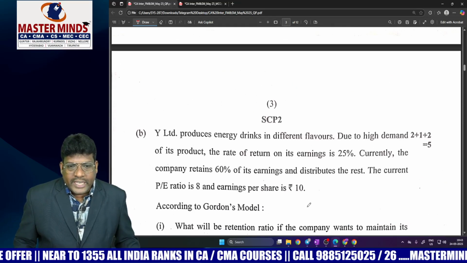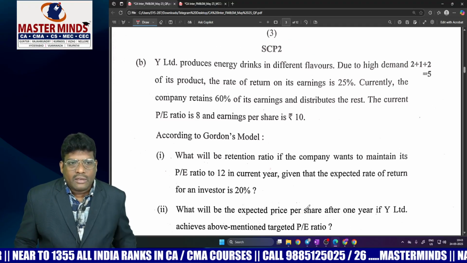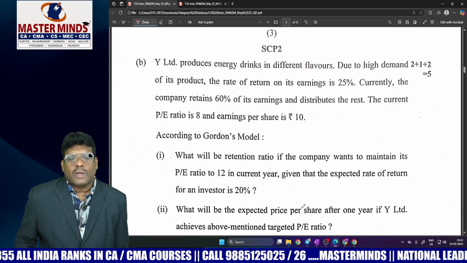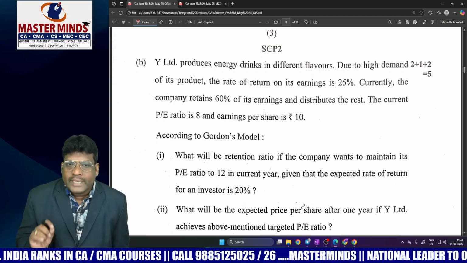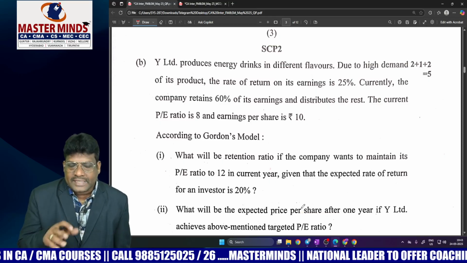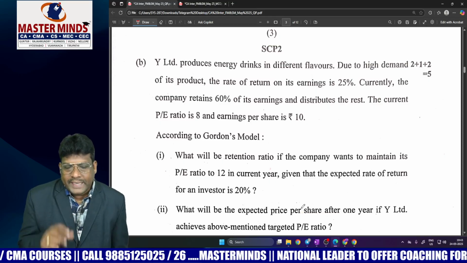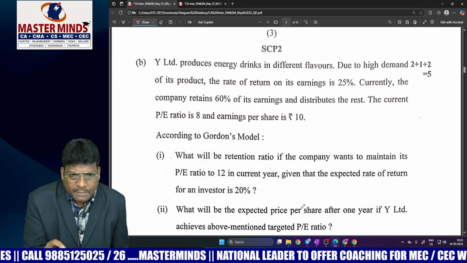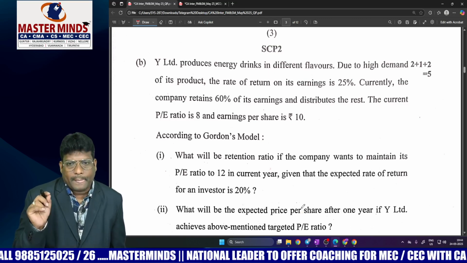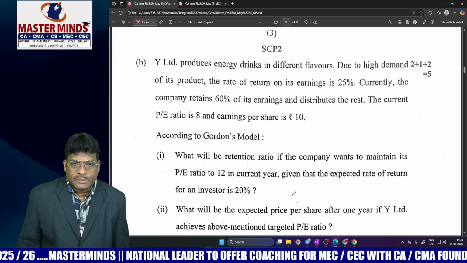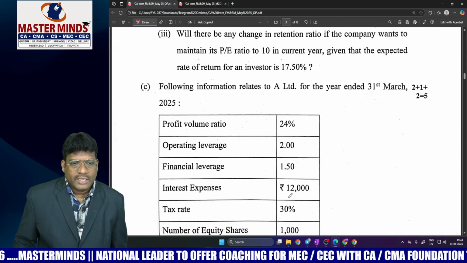Thereafter, you have the Gordon dividend model. This problem is a little bit tricky, frankly speaking. It is not direct; whatever the study material contains, some information is given, so based on that we can expect it, but it's a little bit changed. The problem is really easy, but a little bit lengthy also. So this is my point with respect to the dividend decision.